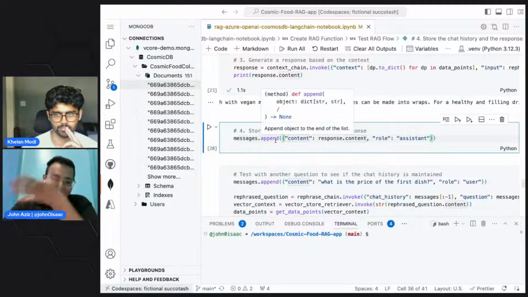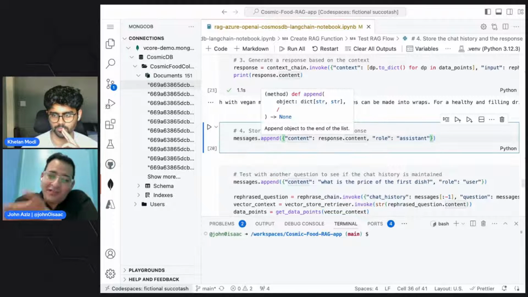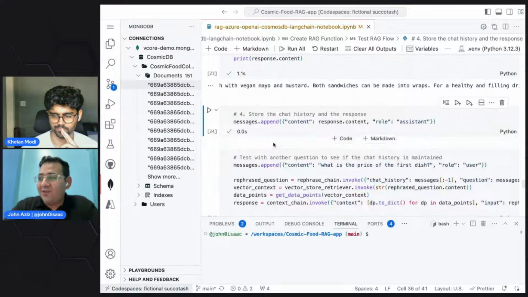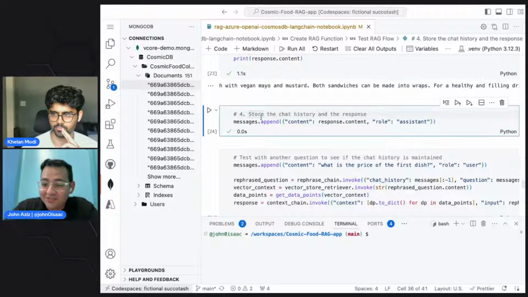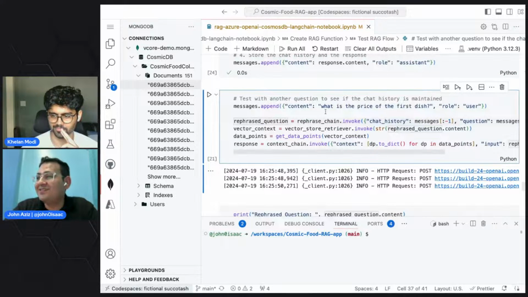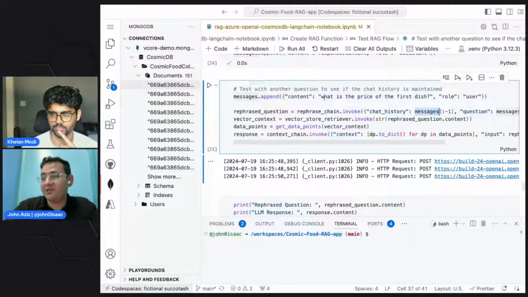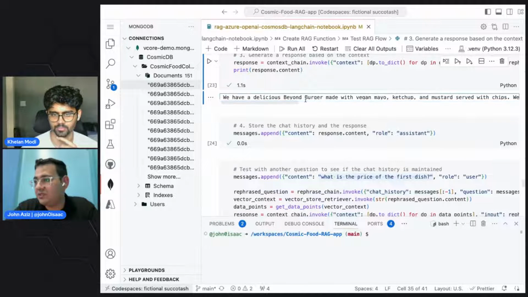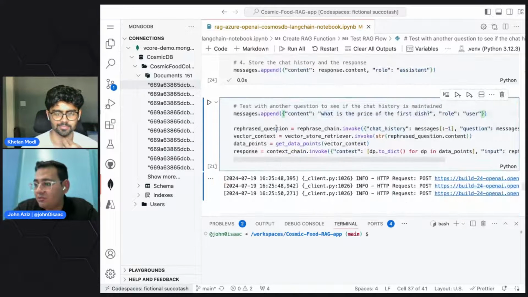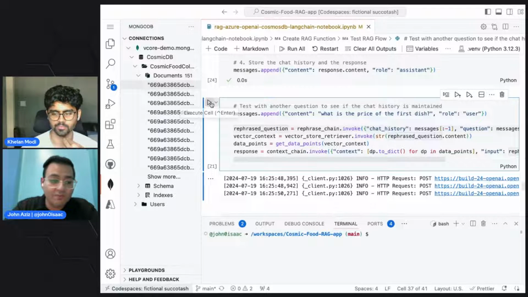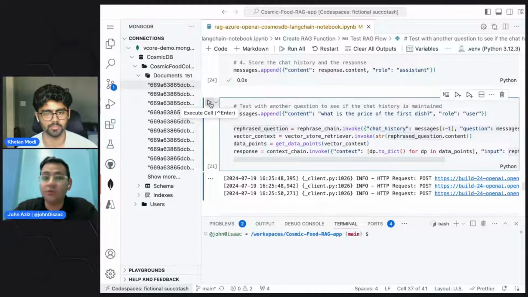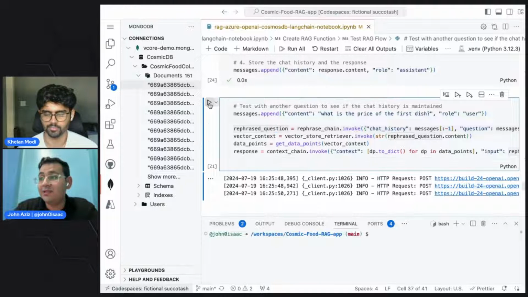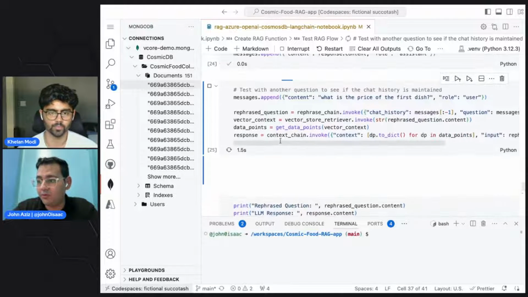Now, this is where the rephrasing stands out in our small demo. If we append some messages and we have a message history, we can try to ask it again with our previous messages and our new message. What is the price of the first dish, for example? And let's just return what is the first dish. The first dish is the Beyond Burger. So now if I ask it what is the price of the first dish, it should know that I'm asking about Beyond Burger, and it should respond based on the database document that we have for Beyond Burger.